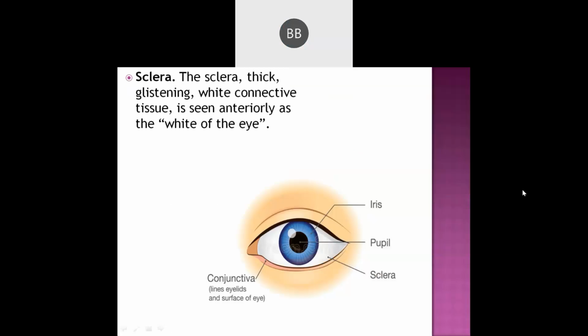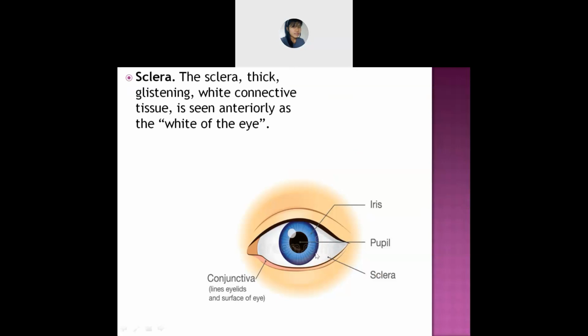Okay, next is the sclera. I hope you can see this. This is the sclera, the white portion. Can you see? Yes, ma'am. This portion is the sclera.